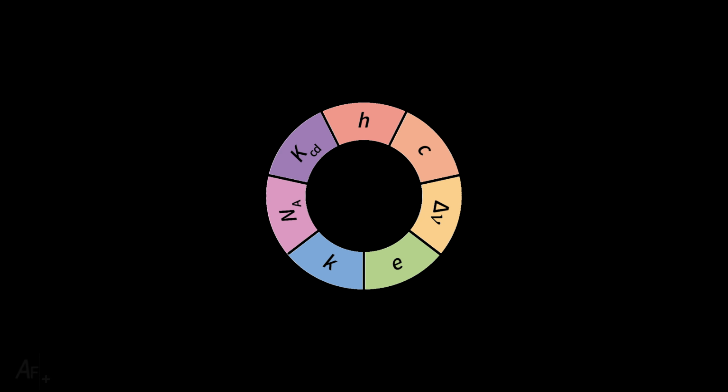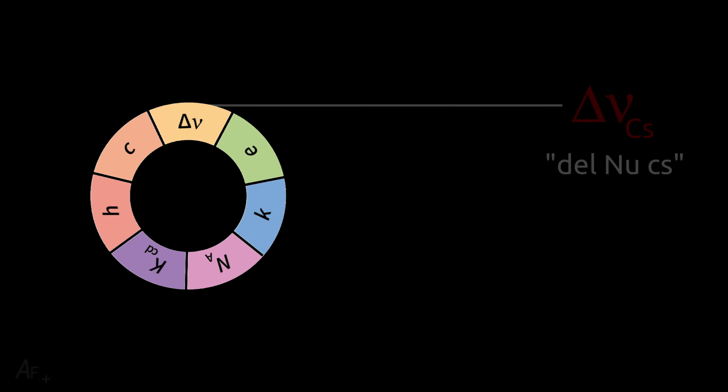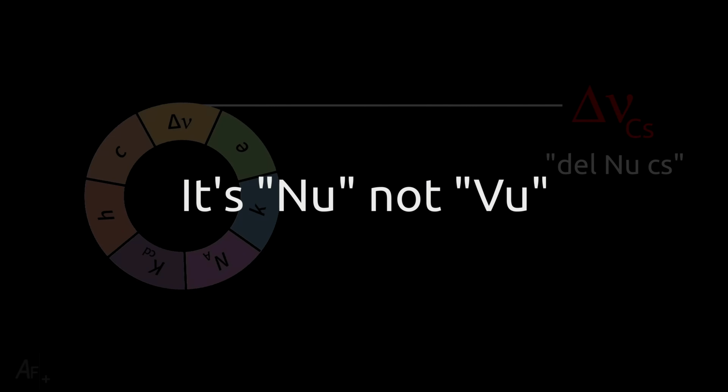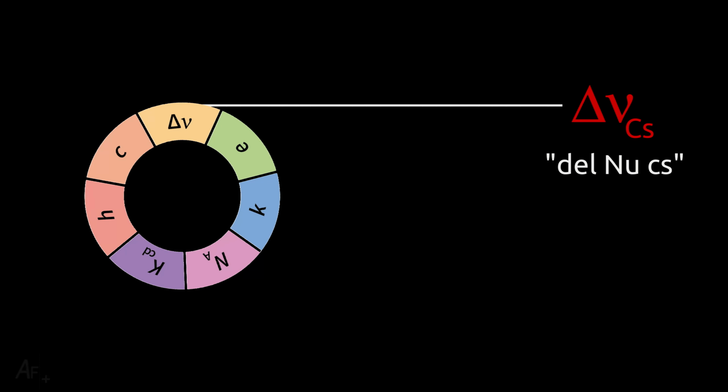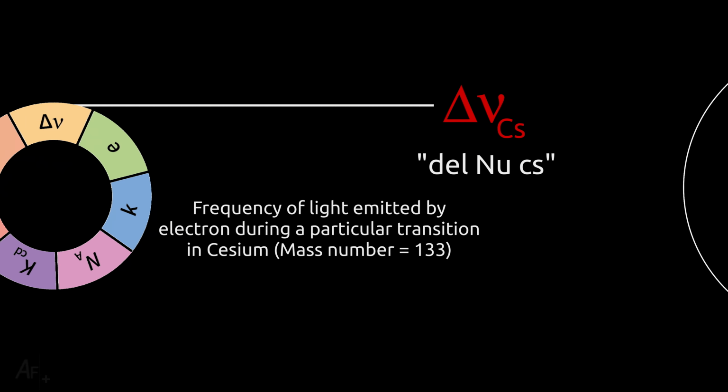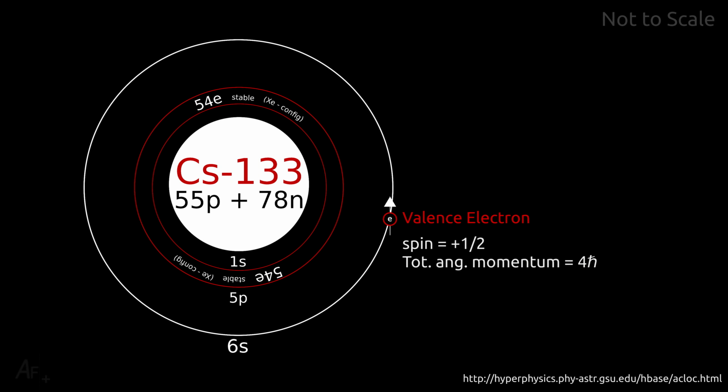If you take a look at the constants, the first one you see here is Δν_Cs. I think it's not a V, it's a nu, the Greek letter, which represents the frequency. Here we represent the frequency of the light emitted from the cesium atom with mass number 133, from its valence electron when it makes a transition.